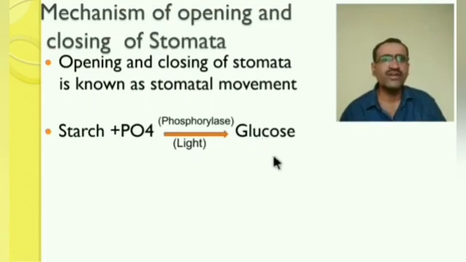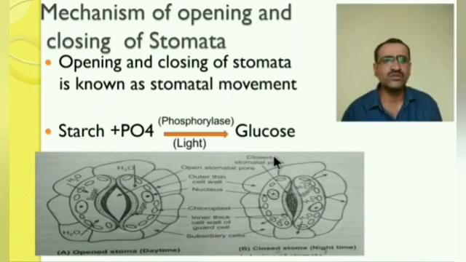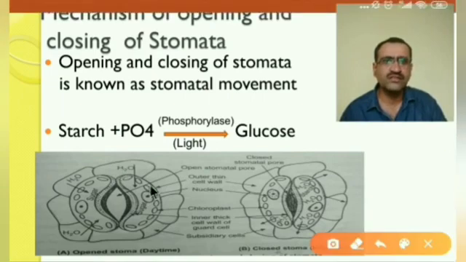So what action takes place by converting starch into glucose? Let us see the structure of stomata here. In this stomata, this is the small chloroplast, which has the starch. In presence of light and inorganic phosphate, that starch is converted into glucose.